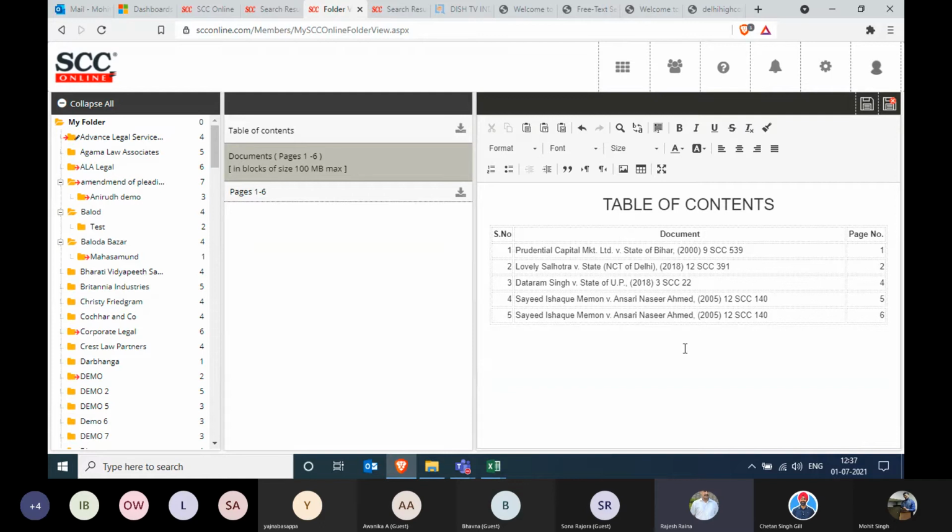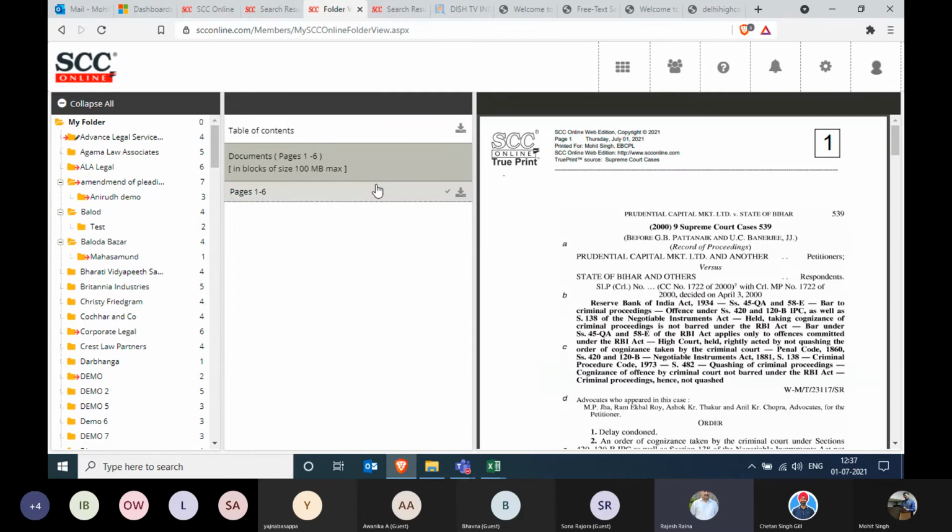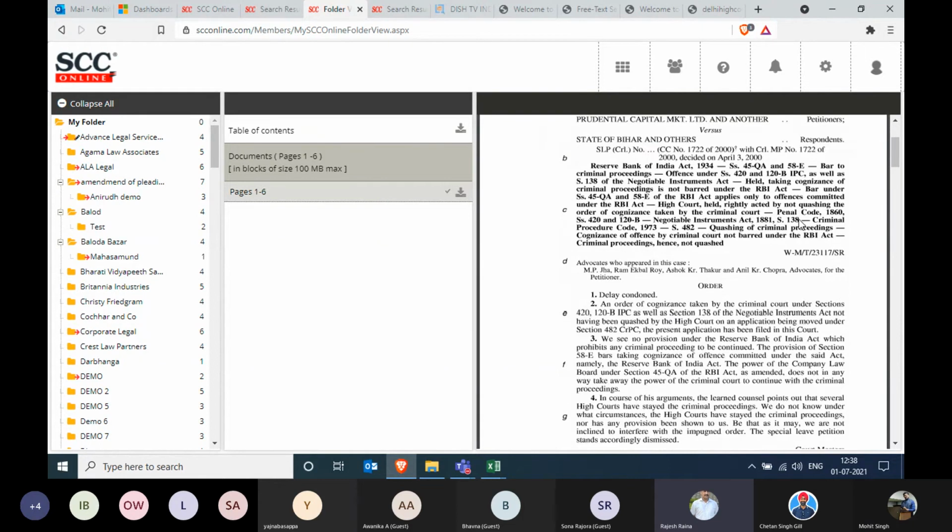Moving on to the next segment, that is the documents. If you click on the pages in the second column, pages 1 to 6, it will show me the documents now. And they will have the pagination, page numbering allotted by the software. Within square brackets, you can see them. So page number 1, the first document, and then page number 2, the second one, and so on and so forth, as per the table of contents.